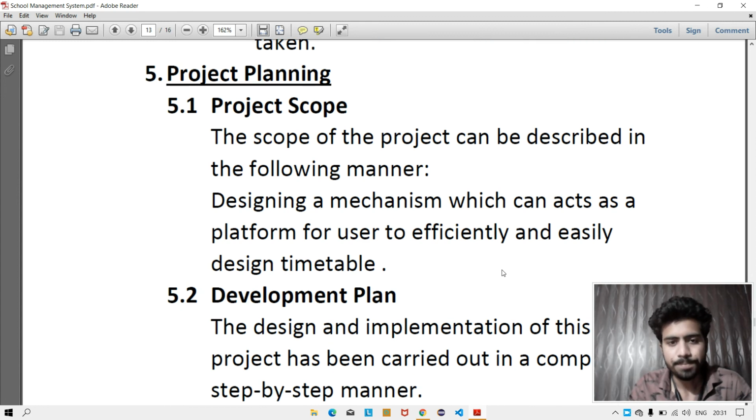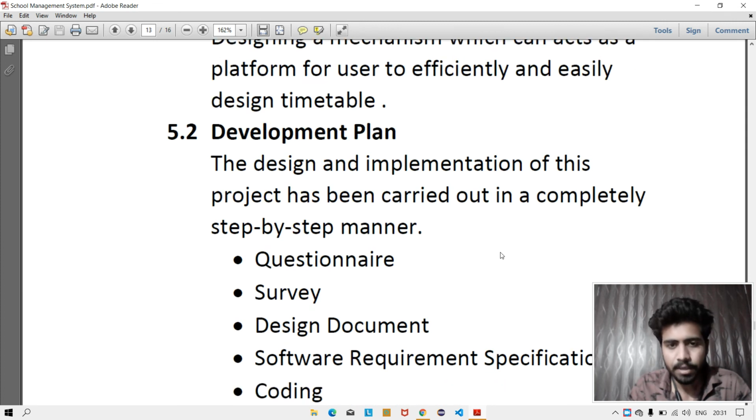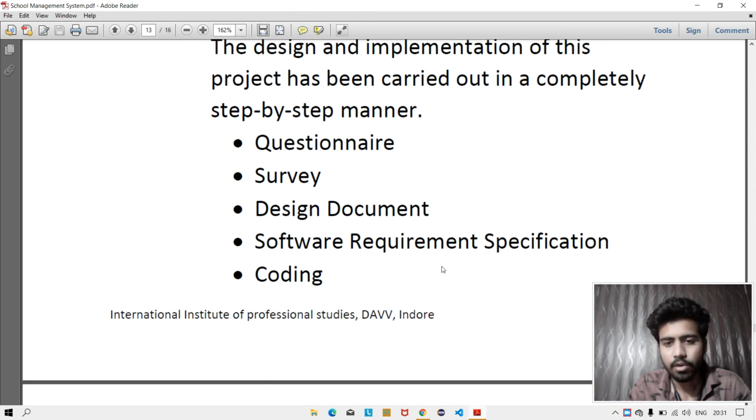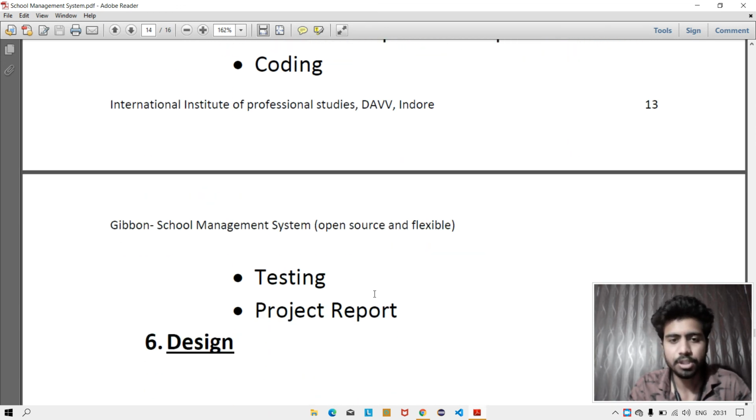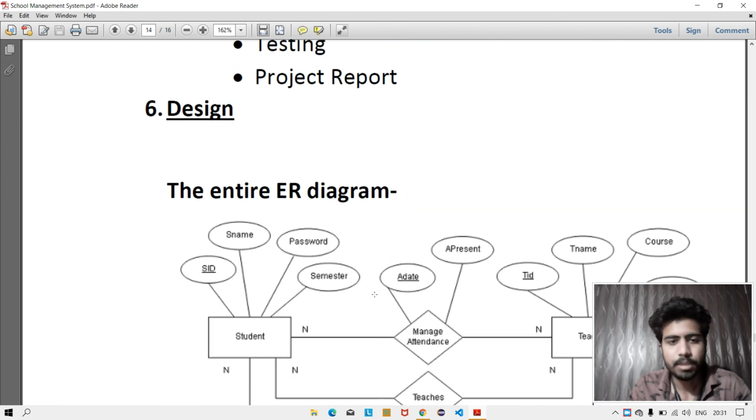Project planning. The project planning is to design a mechanism which can act as a platform for users to efficiently and easily design a timetable. Development plan. The design and implementation of this project has been carried out in a step-by-step manner: questionnaire, survey, design documents, software requirement specification, coding, testing, and project report.